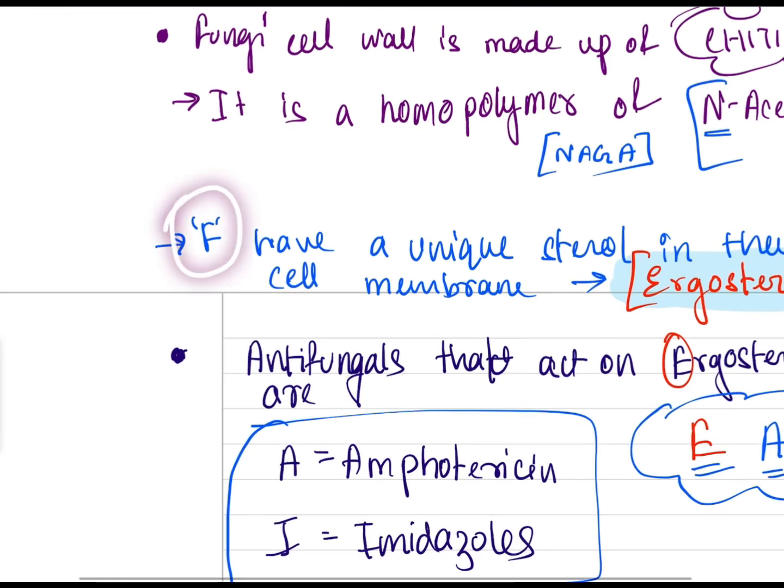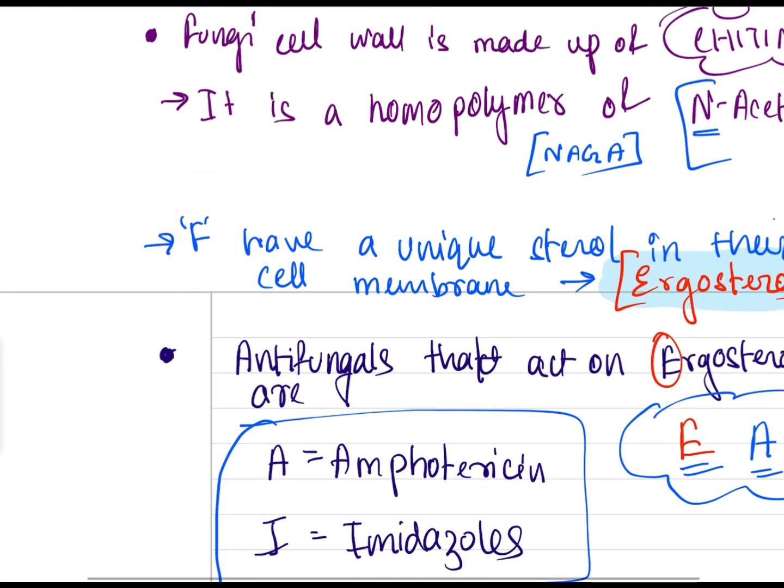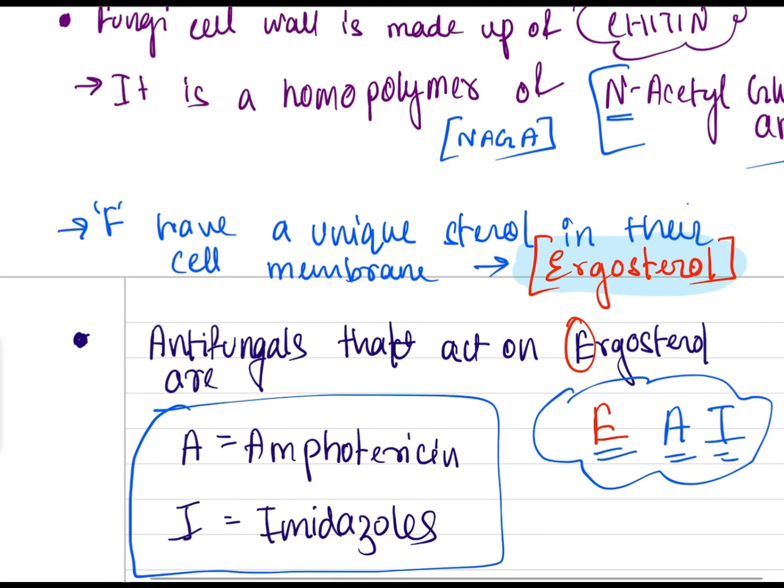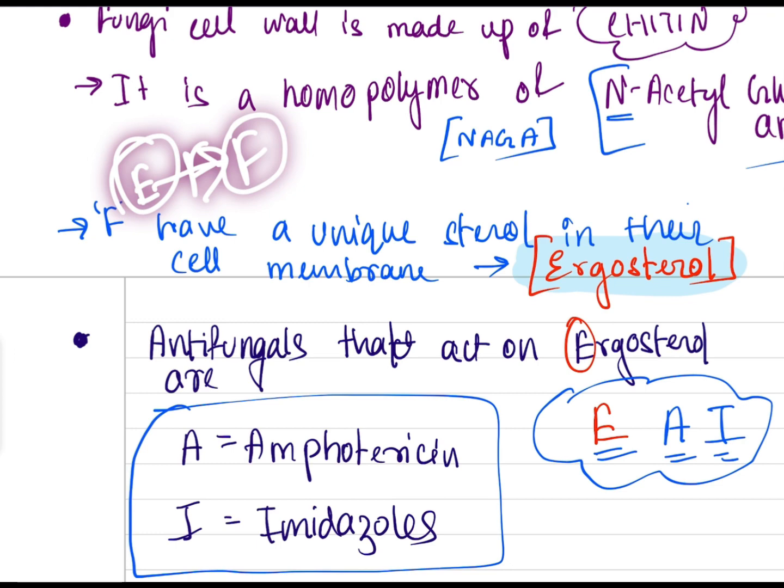Now see, F for fungi, yes, fungi only, not something else. F has a unique sterol in its cell membrane. This is ergosterol. This is a very important point. This is new to you all. Fungi have a unique sterol in their cell membrane, that is ergosterol. Just remember it: ergosterol is present in fungi. Before F, what comes? E. So E for ergosterol, E present in F. Like this you can remember.